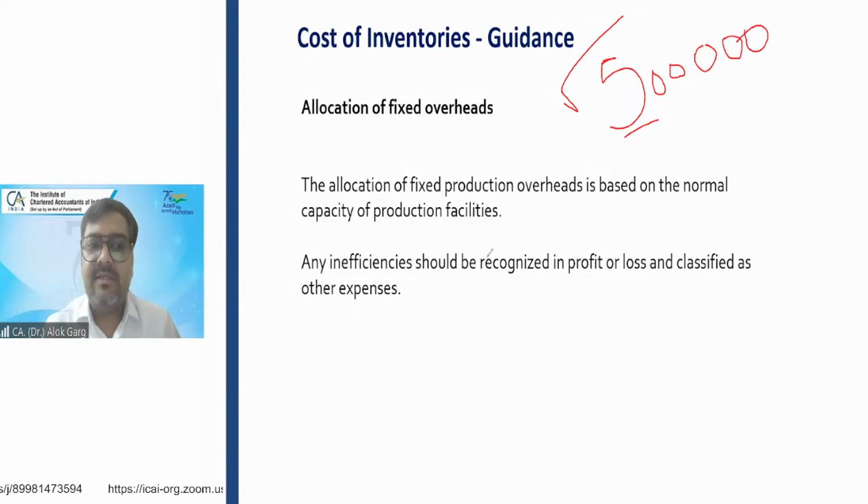To summarize, your fixed cost needs to be allocated on the basis of normal production. If actual production is normal production, then there is no problem. If actual production is more than the normal production, it has to be allocated over actual production so that cost can be allocated to every unit of output. If actual production is less than the normal production, the fixed cost needs to be allocated on the basis of normal production, and the remaining inefficiency will go to the P&L.